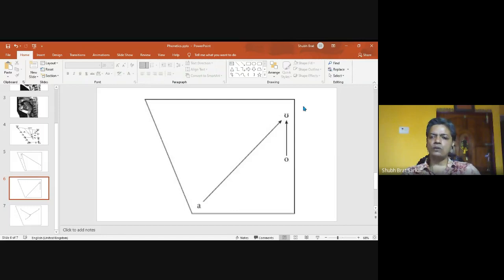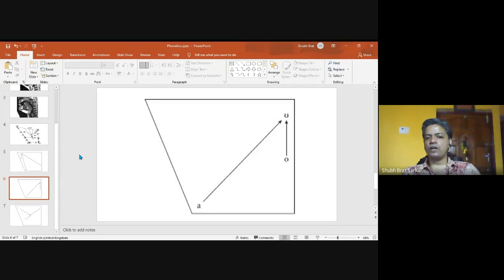So this was ow, this is oh. Here we have the tongue gliding from the back rounded position between half close and half open to the back rounded position above half close or below close to produce the oh sound. So this is a diphthong where we have a glide from the position of o to the position of u.